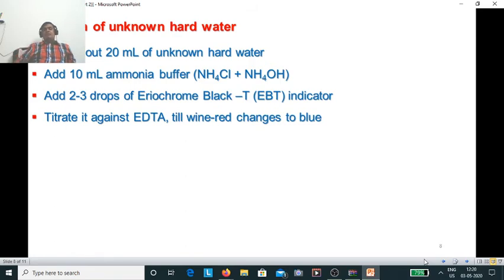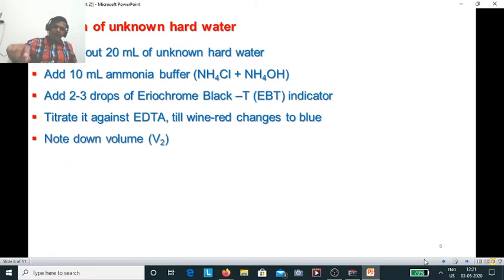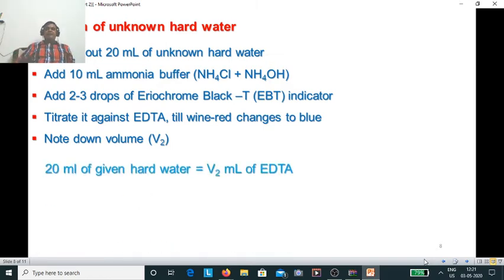Then you know that wine red color will come, and you have to titrate it with the EDTA till the wine red color will not disappear and blue color will not generate. Suppose the volume of EDTA required to get the end point, this time it is V2, and easily we could assume that 20 ml of given hard water would be equivalent to V2 ml of EDTA.